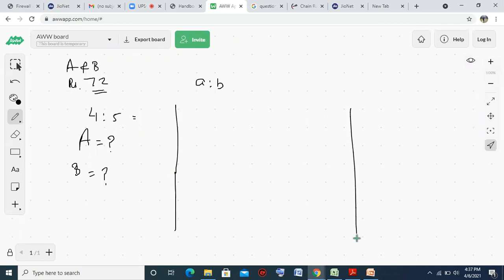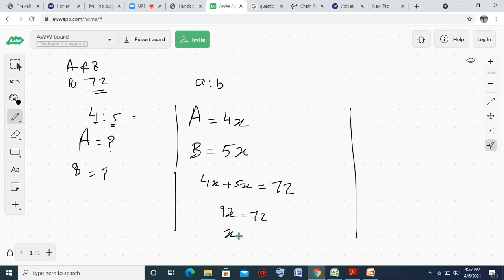The first way is we have to take a variable. Let A be equal to 4x, B is equal to 5x. I have taken a variable x here. So A is 4x, B is 5x. We know that the total value is 4x plus 5x is equal to 72. So 9x is equal to 72. X is equal to 8. So our values are 8 4s are 32, 8 5s are 40. So A's share is 32 and B's share is 40. This is the first way of doing this question.